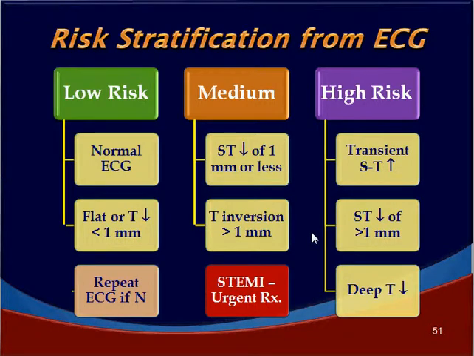If there is STEMI, if there is ST segment elevation, then it requires urgent treatment. High risk patients are those who have transient ST segment elevations or ST depression of more than 1 millimeter or deep T inversions. If they have any one of these features, then they go into high risk. Based on the ECG, we can stratify the patients into low risk, medium risk and high risk. Of course, patients who have got ST segment elevation are certainly high risk group and they are classified as STEMI or urgent treatment.